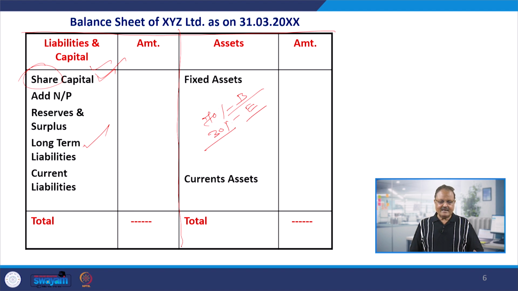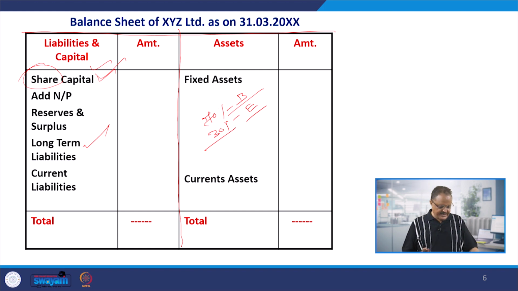Fixed assets means the life of those assets is more than 1 year, more than 12 months, and current assets are those whose life is less than 12 months. Fixed assets are land, plant, building, machinery, furniture, vehicles, patents, copyrights, all that. Current assets are your material, credit sales, sundry debtors, cash, and prepaid expenses. All these are current assets, which are to be created by way of the working capital.